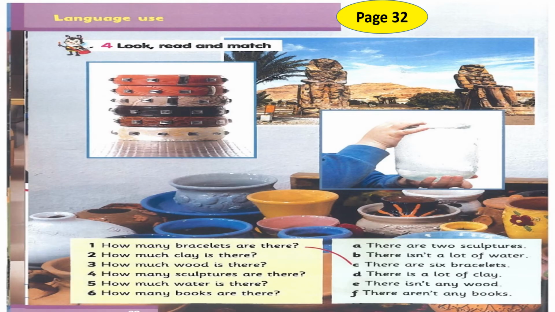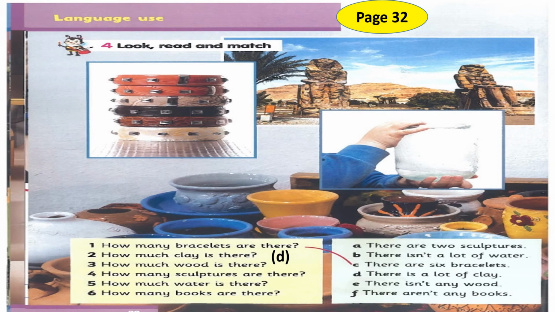And now, would you please open your student book page 32? Look, read and match. Number 1. How many bracelets are there? It's already answered. Letter C. There are 6 bracelets. Number 2. How much clay is there? Yes, Iyad? Excellent, my dear boy. Letter D. There is a lot of clay.